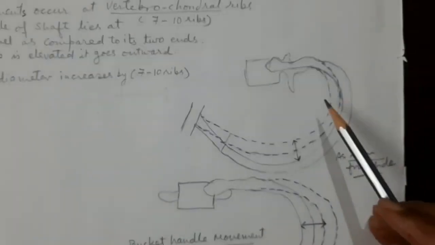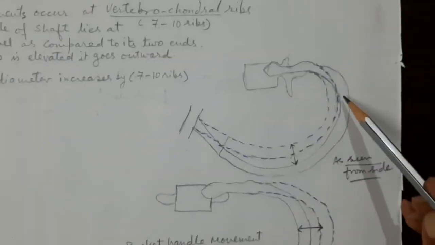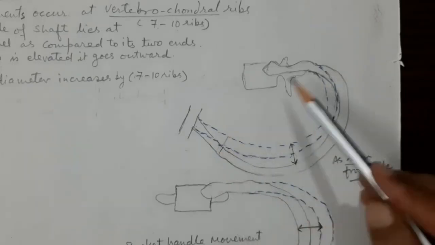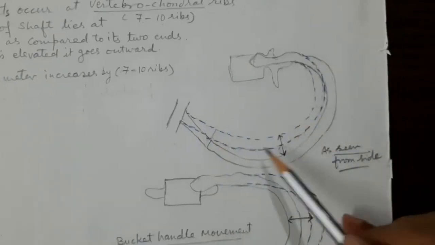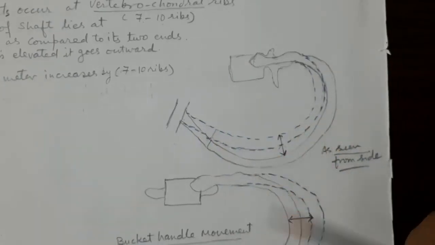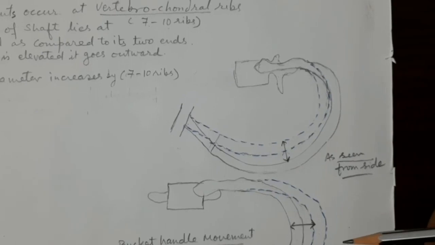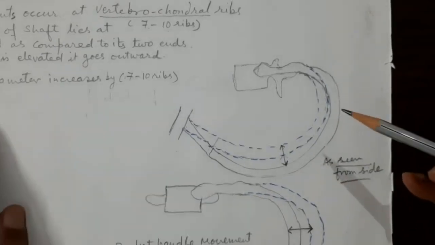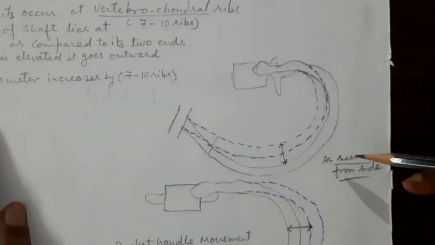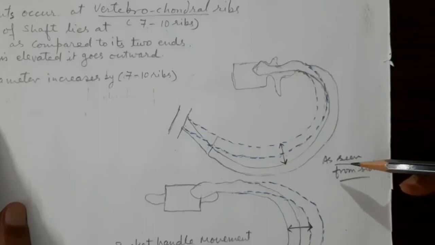Because see in this diagram, the middle part is sharp. This is a slightly anterolateral diagram, which I have drawn to show you how the lifting or elevation of the rib will increase the dimension, that is, the transverse dimension will increase.